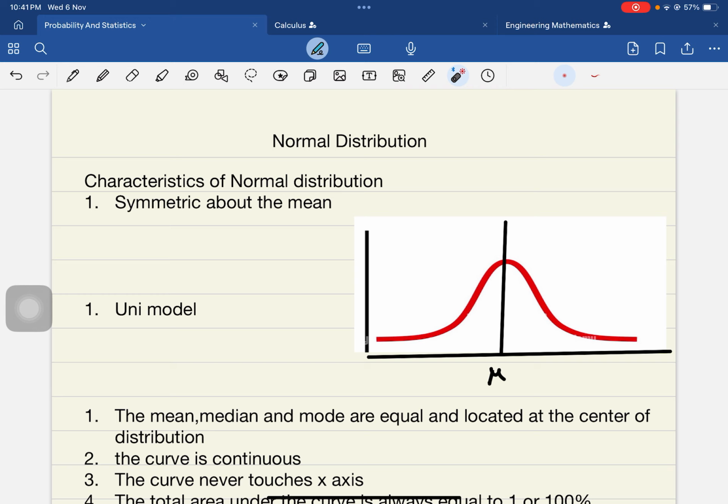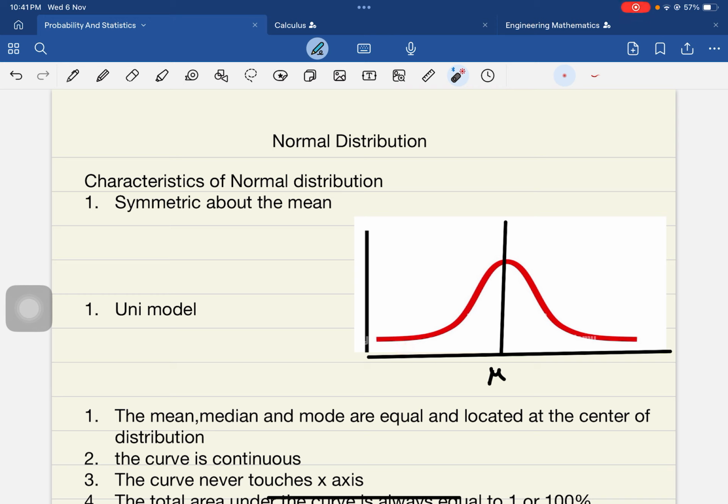For another example, suppose you observe the height of the people in a country. Most of them will be covered in this region. There will be a very small percentage of people who are of less height, and at the same time of more height also.